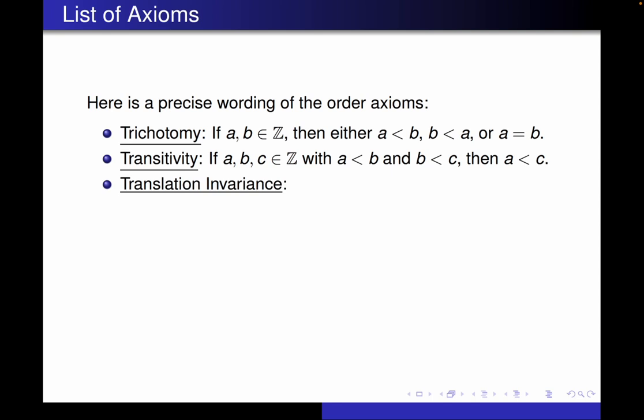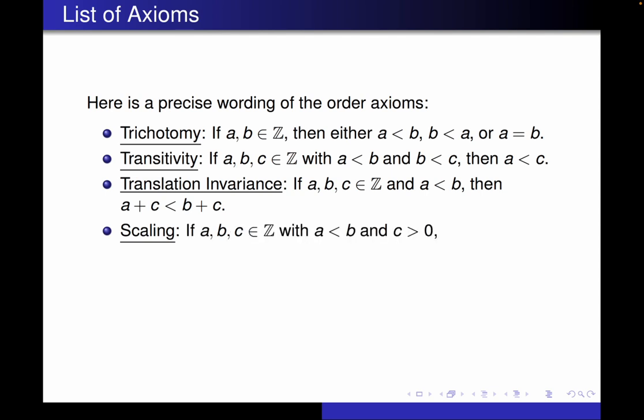The third one is translation invariance, and that tells us that if we add the same number to both sides of an inequality, it doesn't change the inequality. So if A is less than B, then A plus C is less than B plus C. And then finally, we have the multiplication form of translation invariance, which is called scaling. And that is if you have A less than B, and as long as C is a positive number, so C is greater than 0, then AC is less than BC.